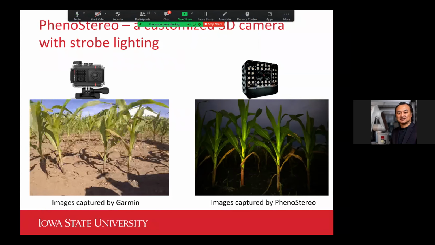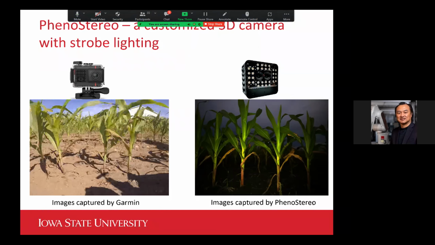Well, you may wonder why the pictures captured by our PhenoStereo on the right look like the background is so dark. Did we capture the images after sunset? No, as I said, those pictures were captured at the same time.